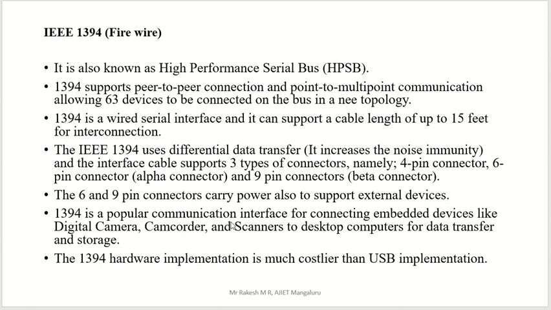1394 is a popular communication interface for connecting embedded devices like a digital camera. These are the applications of IEEE 1394: cameras, camcorders and scanners, and some desktop computers also use it for data transfer and storage purposes. And this is wired, you have to note that, wired communication. 1394 hardware implementation is much costlier than USB. That's why we go for USB itself. We are not going for IEEE 1394 because it is much costlier than USB. So everywhere we are concentrating on USB implementation.